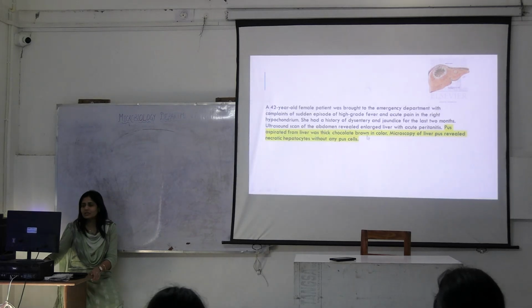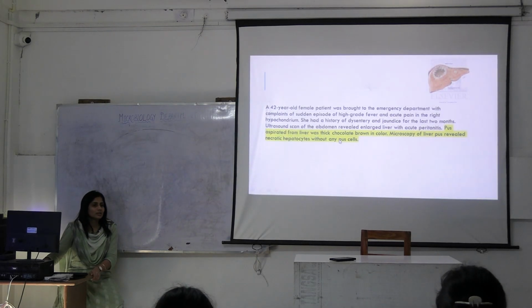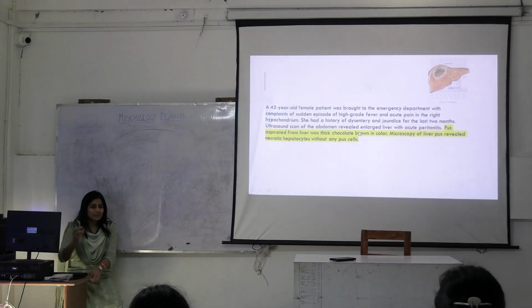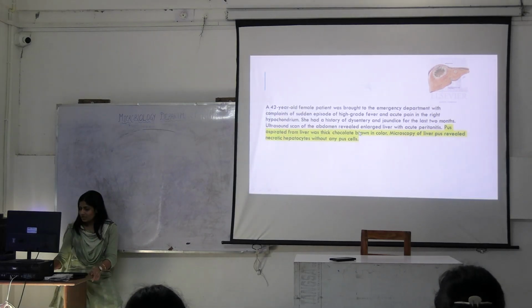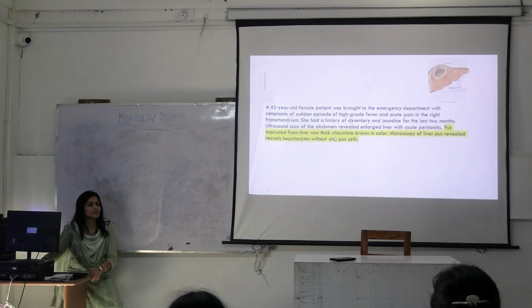Okay, this is the medical term that we use for the pus that is formed by amoeba. Anchovy sauce appearance. It's an edible thing. You can search it. How does it look? I'll show you. Then microscopy of liver pus revealed necrotic hepatocytes without any pus cells.